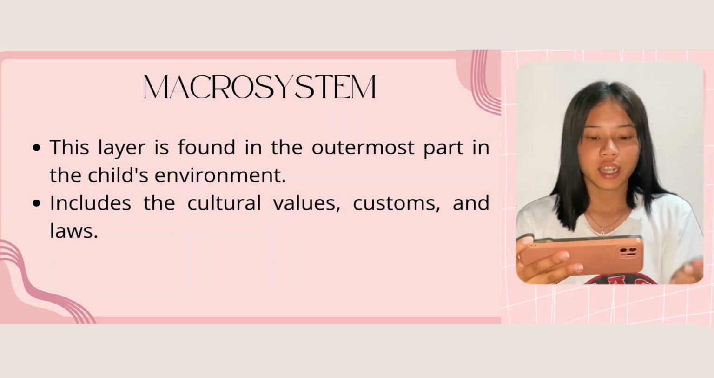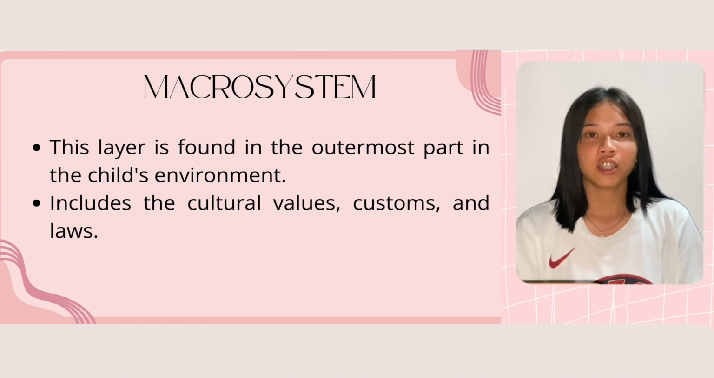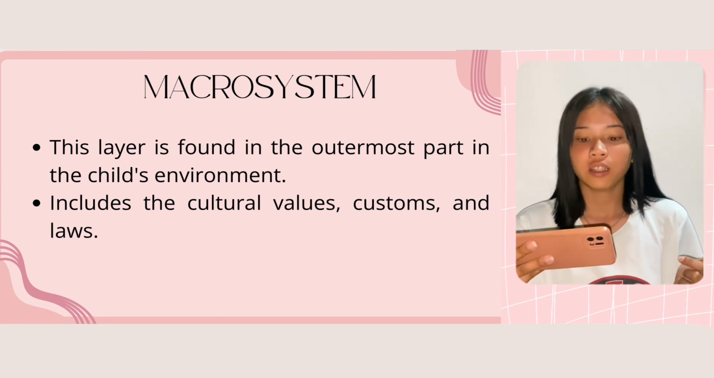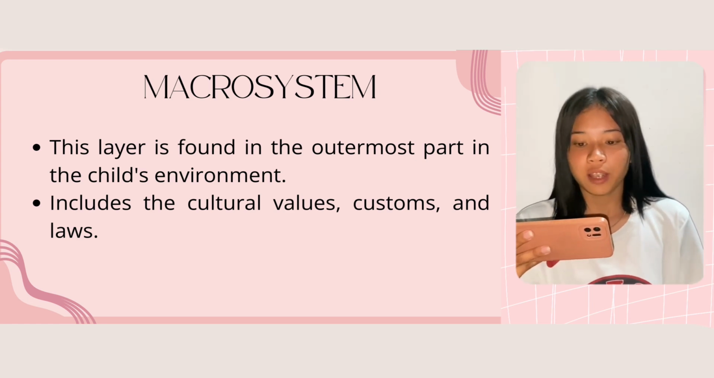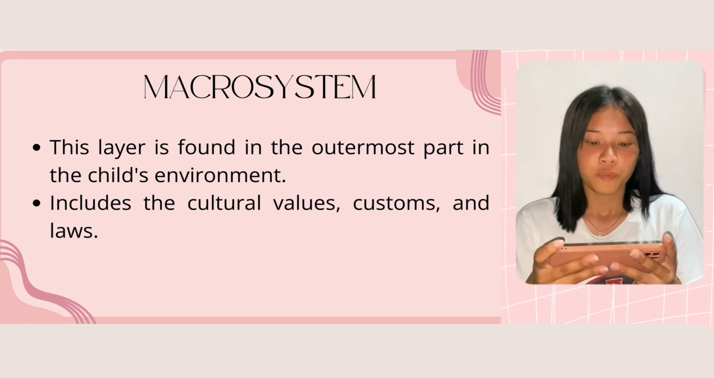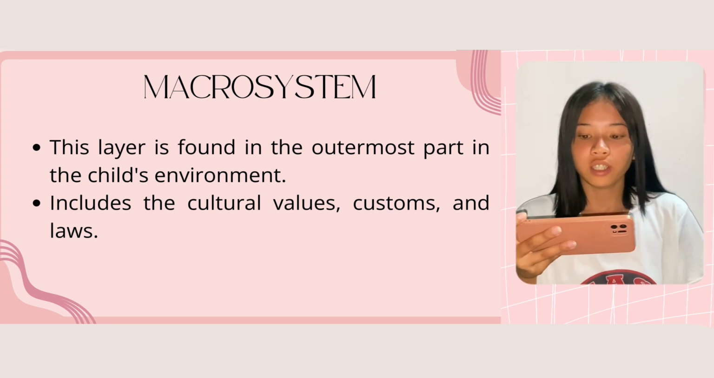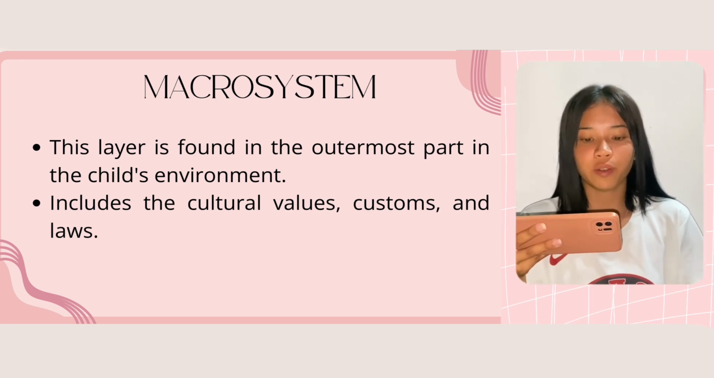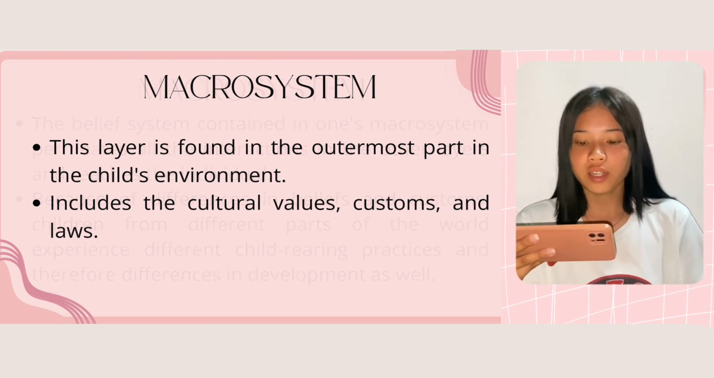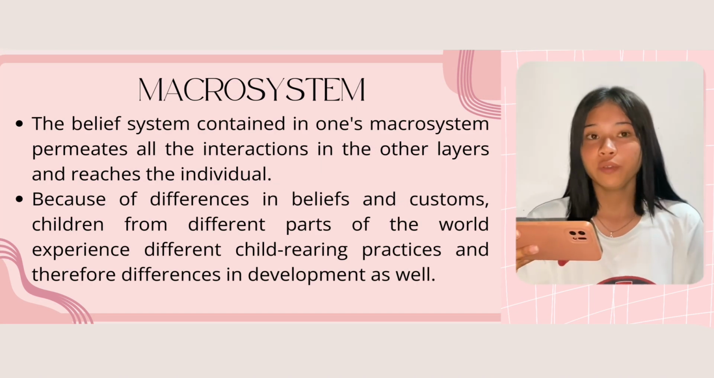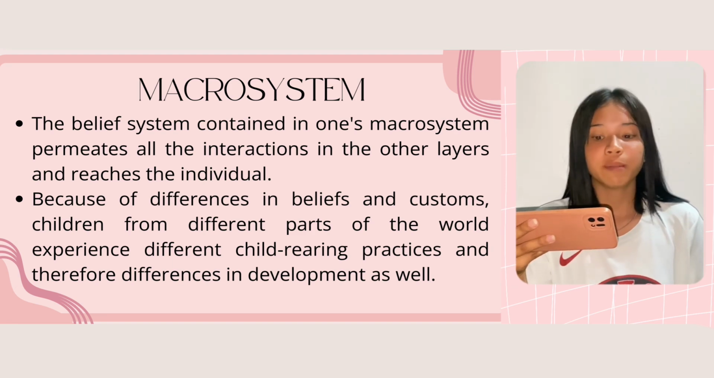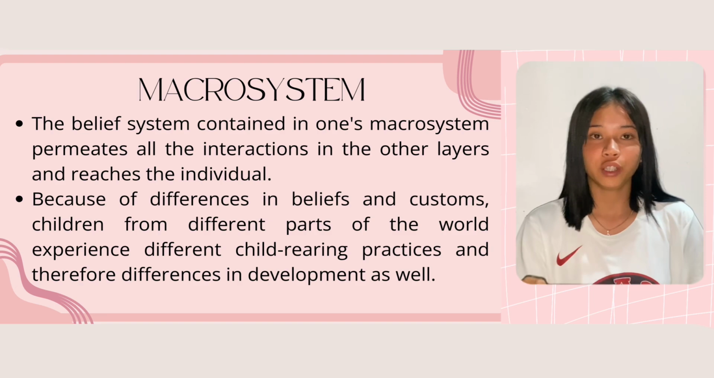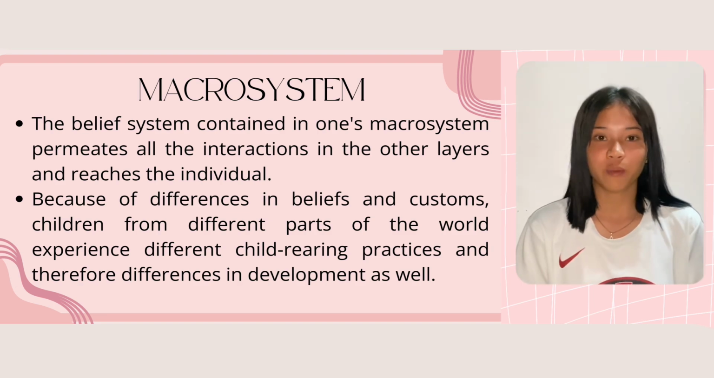Macrosystem. This layer is found in the outermost part of the child's environment. It includes the cultural values, customs, and laws. The belief system contained in one's macrosystem permeates all the interactions in the other layers and enriches the individual. Because of differences in beliefs and customs, children from different parts of the world experience different child learning practices and therefore differences in development as well.